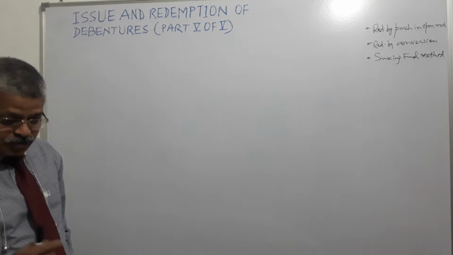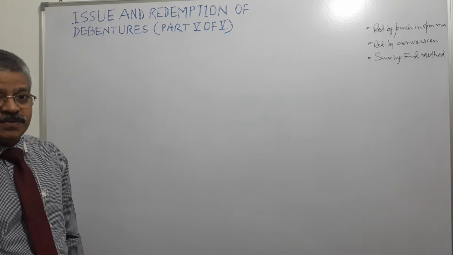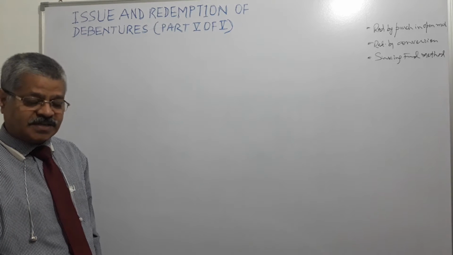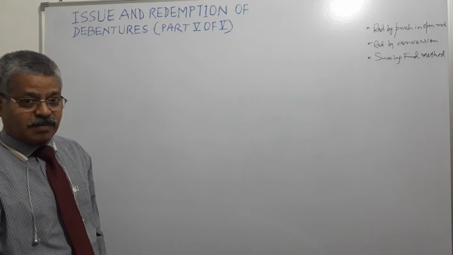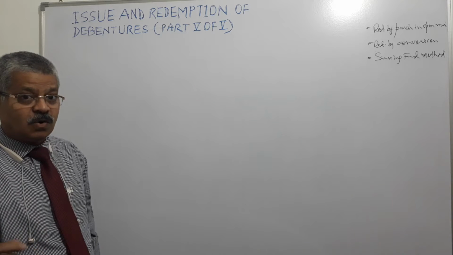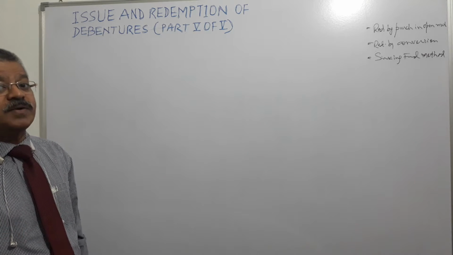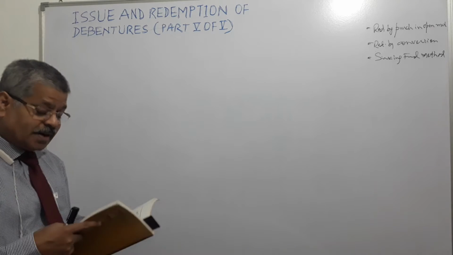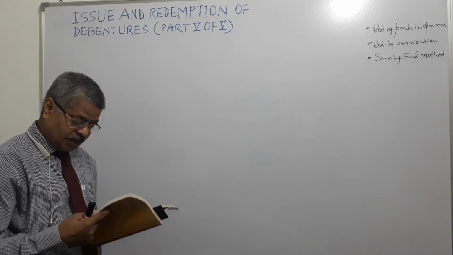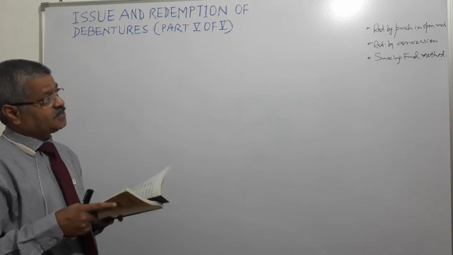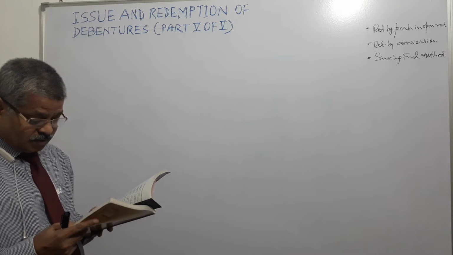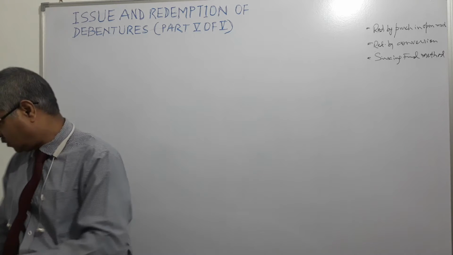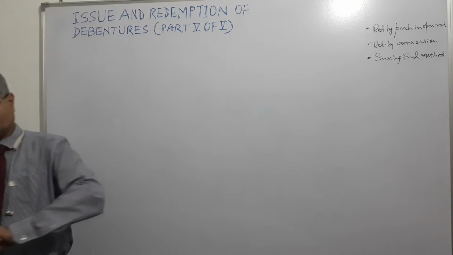It means, suppose the company had issued the debenture at 100 rupees nominal value, suppose hypothetically, and after 3, 4, 5 years it is available for 95 rupees in the market at a discount of 5%, or 90 rupees in the market at a discount of 10%. Then the company may decide to buy it from the market. So if the company purchases debentures in the open market for immediate cancellation, and if that transaction is at a discount, what will be the entry?